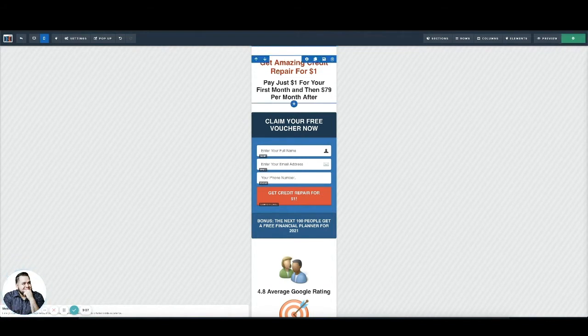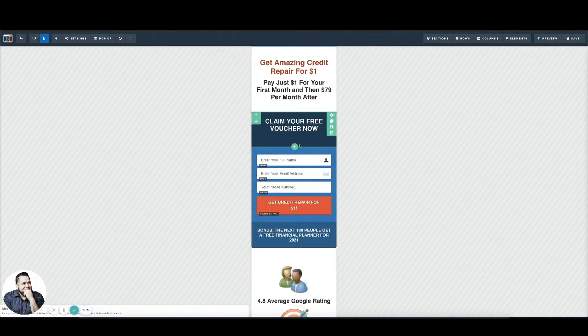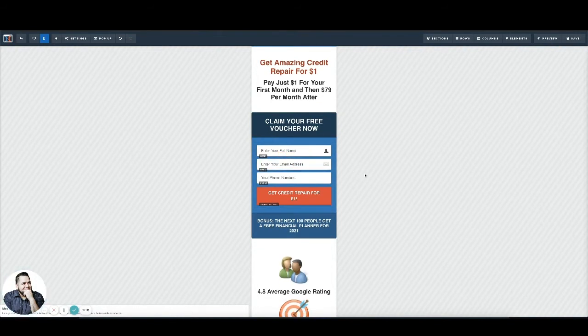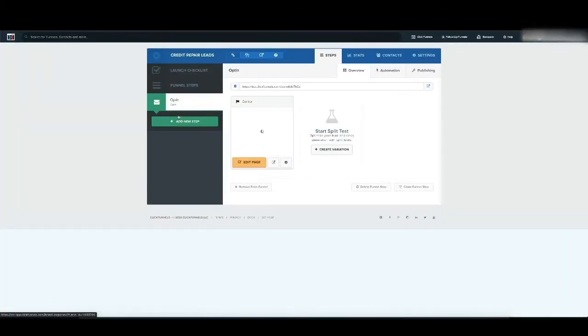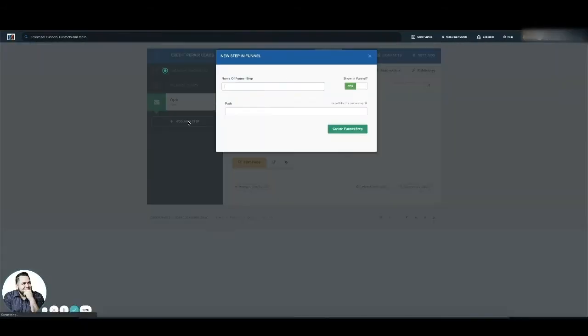So I'm going to hit save here, and this is where the first part of the funnel will go. Now after they submit their information, they need to see the next page. So let's look at that there. We're going to go back to exit here. And we're going to add a new step right here. We're going to say credit repair lead. Thank you. We're going to create funnel step.